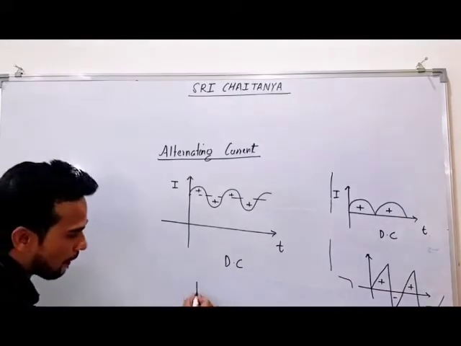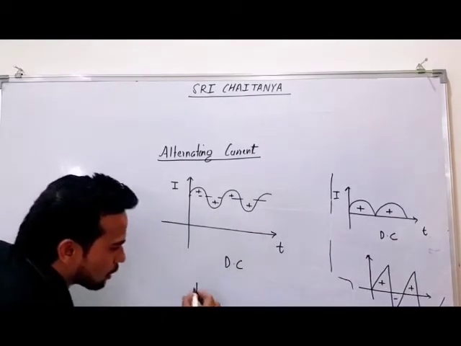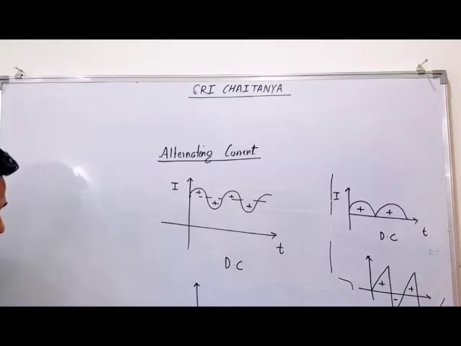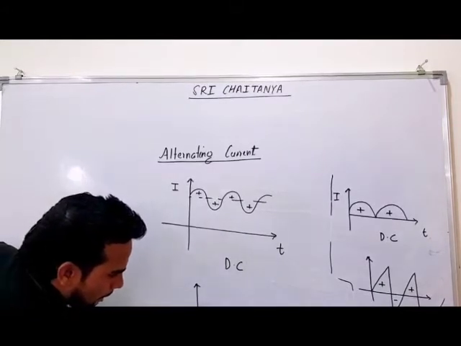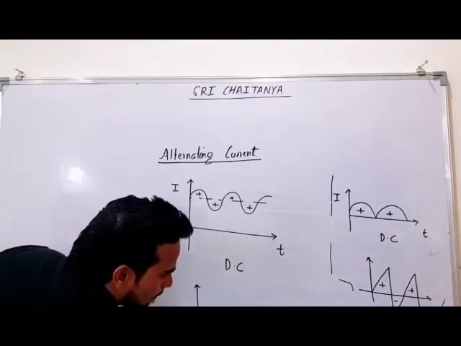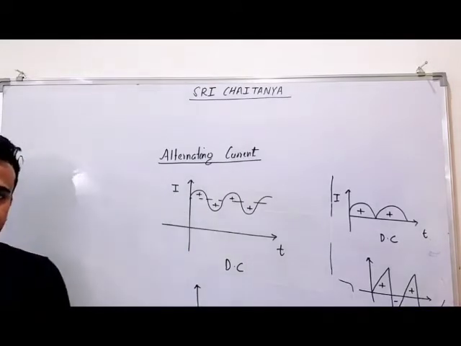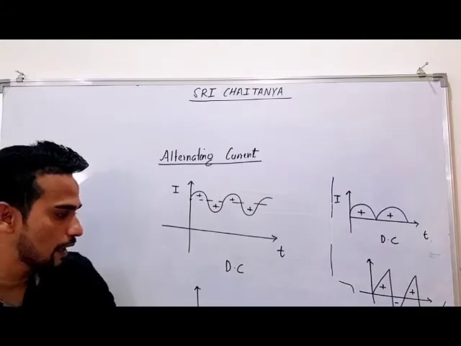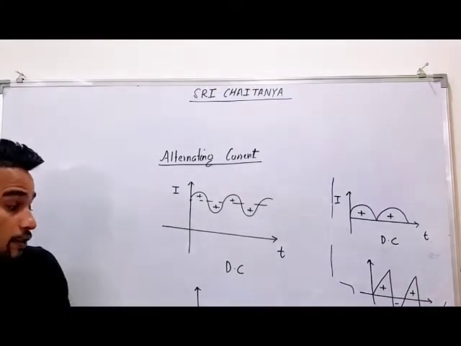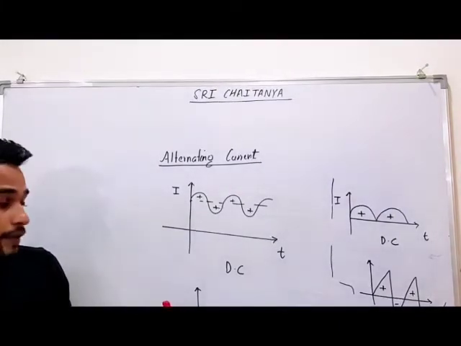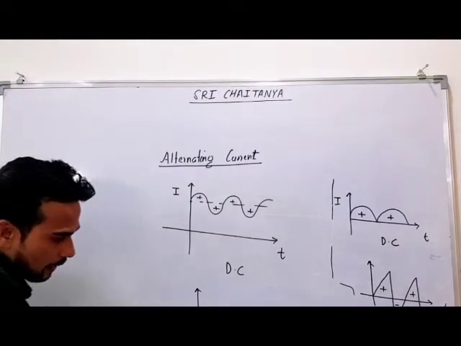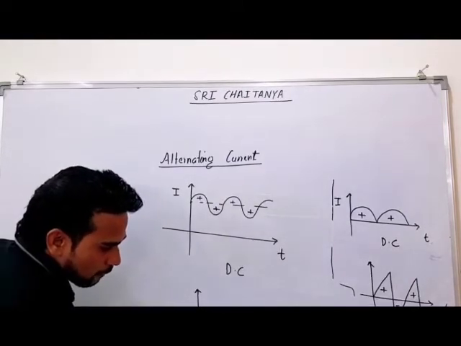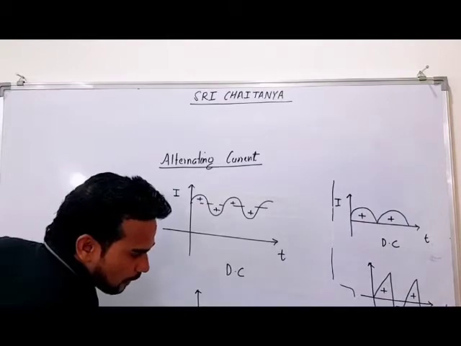Similarly, next example, this is the last example just to give you an idea. You tell me, which type of current is this? Sir, value constant, value constant, value constant. Again, don't think this is DC. This is again your AC current, because you can see again positive then negative, positive then negative, positive then negative.